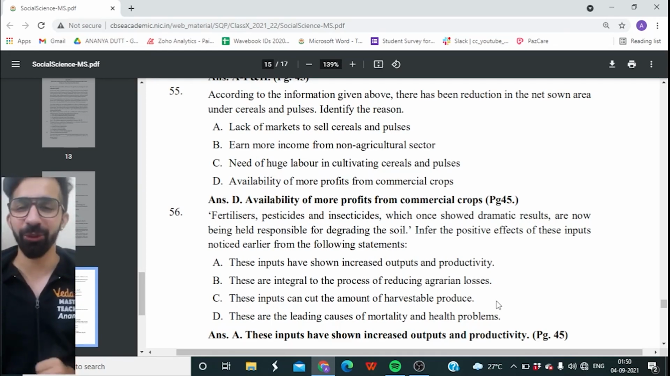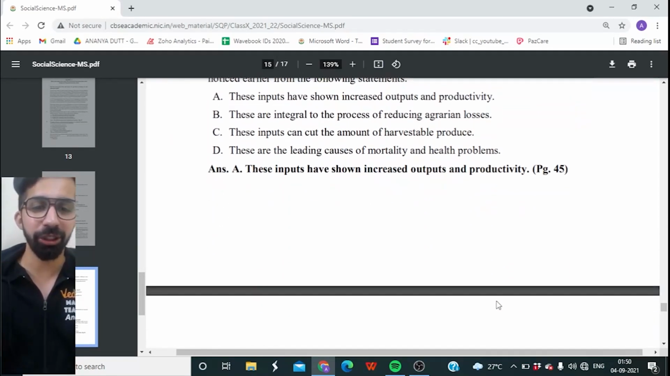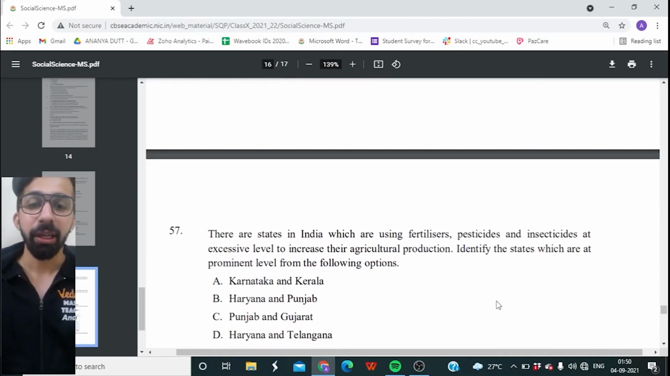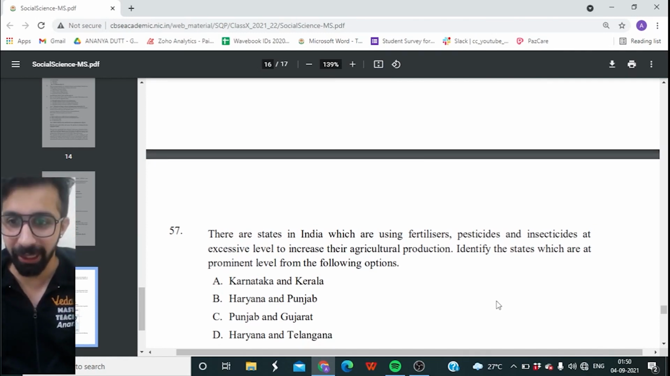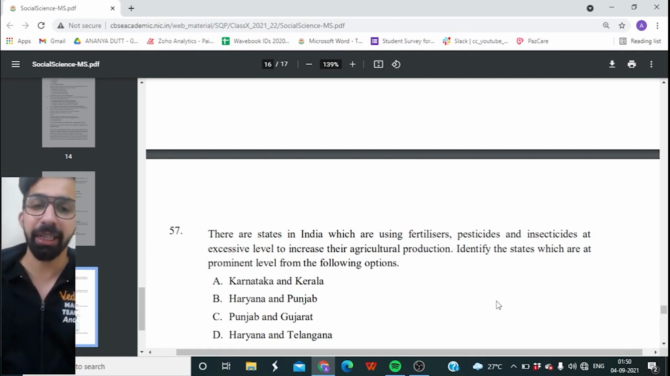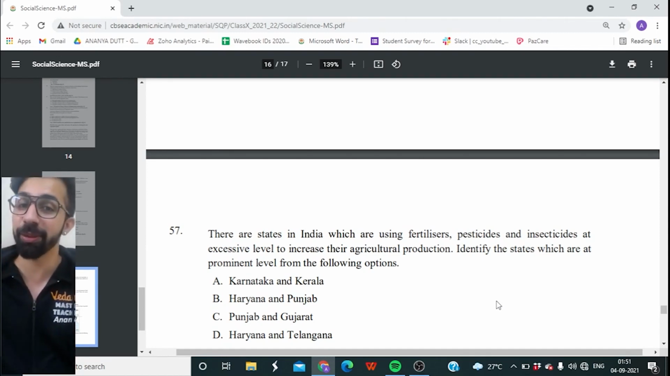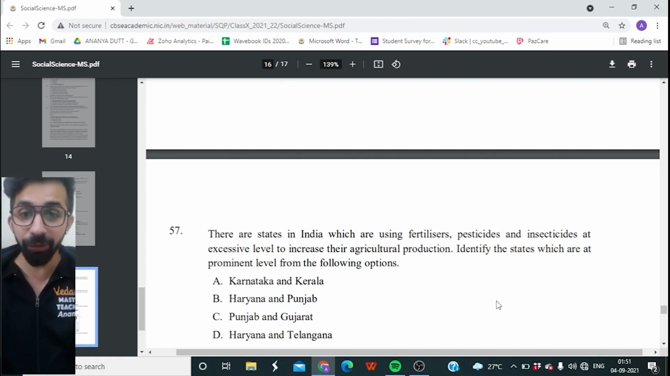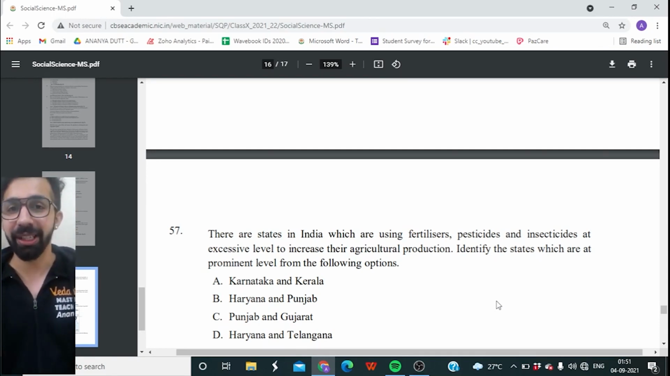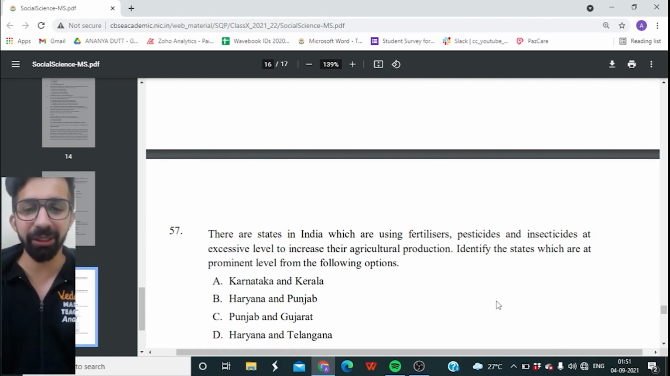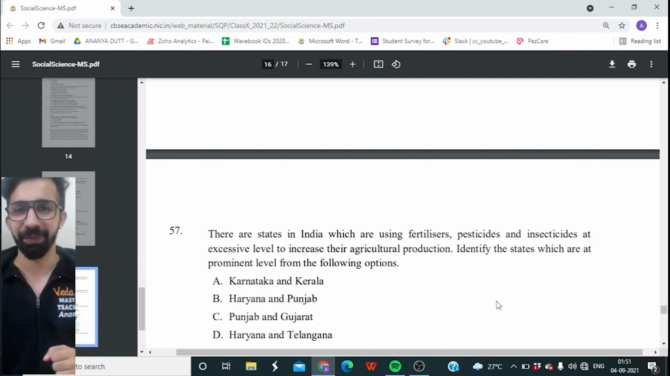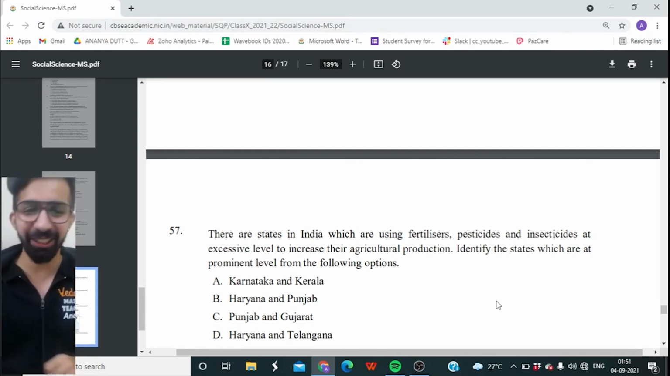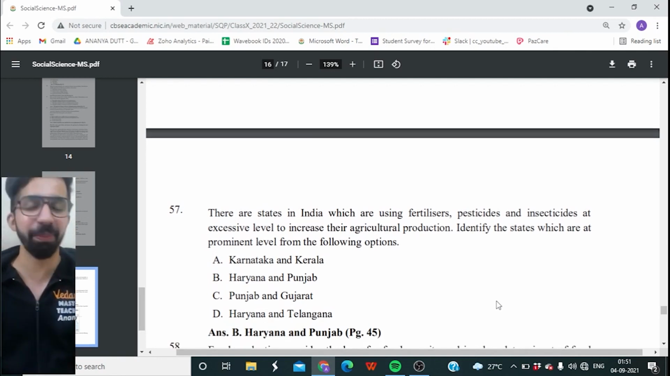Simple. Last 4 questions, guys. Next question is 57th. There are states in India which are using fertilizers, pesticides, and insecticides at the excessive level to increase their agricultural production. Identify the states which are at the prominent level from the following options. So is it Karnataka and Kerala, Haryana and Punjab, Punjab and Gujarat, or is it Haryana and Telangana? And the right option is option B, Haryana and Punjab.